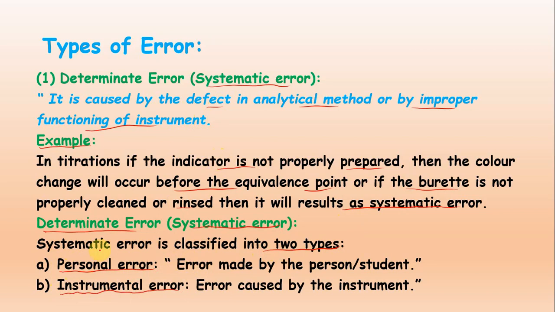Personal error is the error made by the person or student who is not properly following the method or the instructions of the teacher. And in instrumental error, there is no fault of the student, but there is a mistake inside the instrument, and that leads to the instrumental error, right?